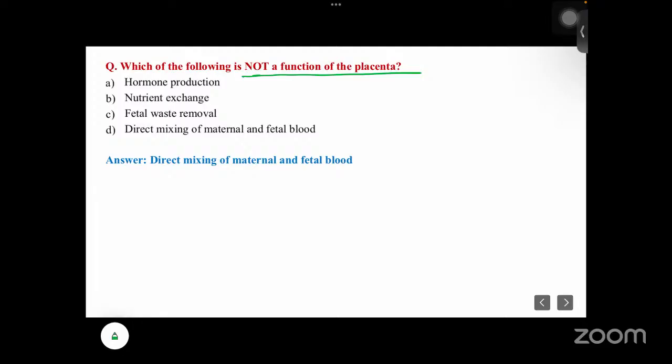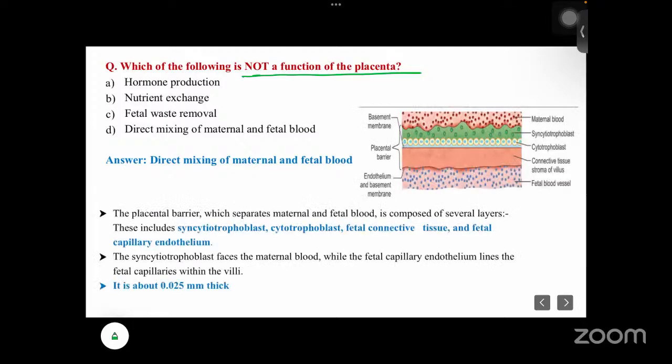So why? Here you can see this part is the maternal blood and here the fetal blood vessels are there. But in between there is a thin barrier, okay? That barrier we call the placental barrier. Its thickness is very thin. The placental barrier separates the maternal and the fetal blood and it is composed of several layers. This includes syncytiotrophoblast, cytotrophoblast, and connective tissue of the stroma of the villus.